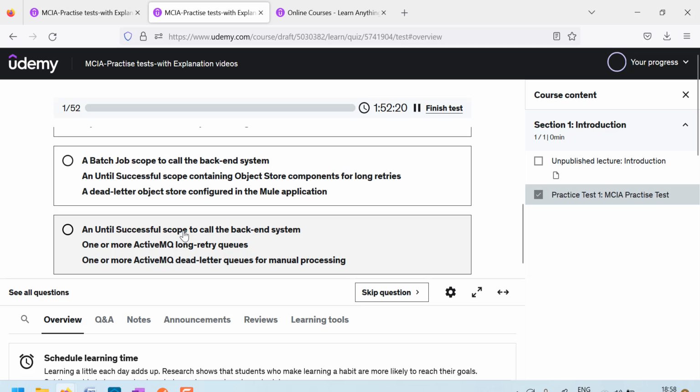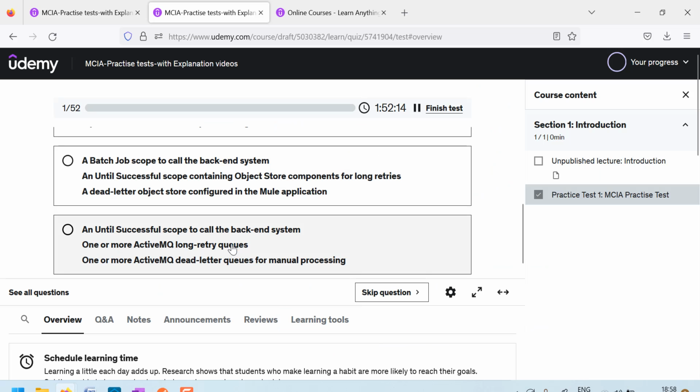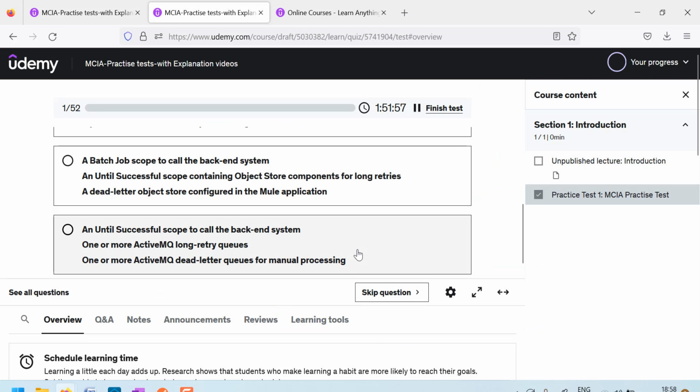One or more ActiveMQ long retry queues. Yes, we need one or more queues. One or more dead letter queues for manual processing. Yes, for manual processing, if the messages are not processed even after retries, we are going to push them to the dead letter queue. So according to me, this option is the correct option.